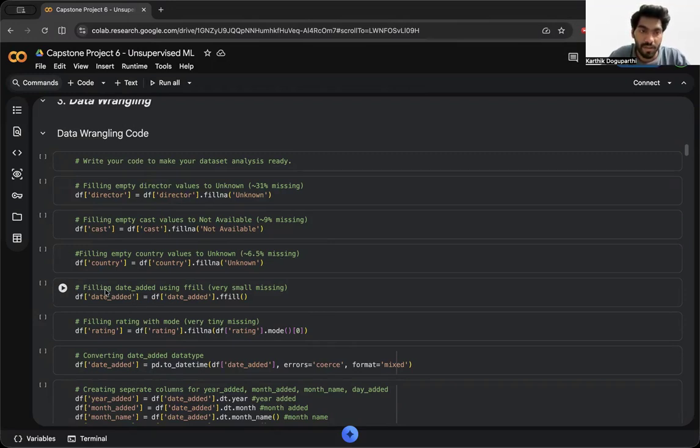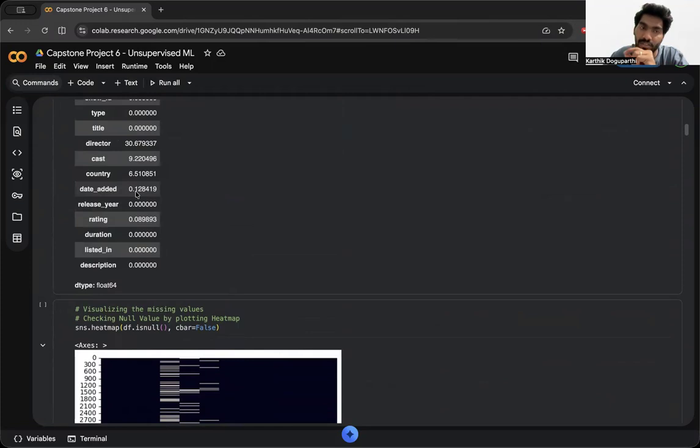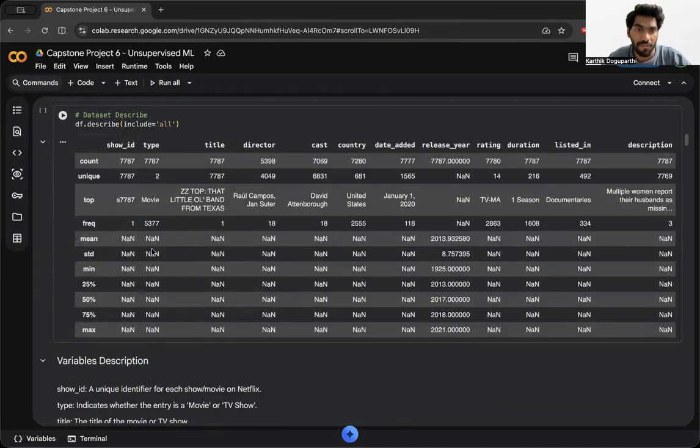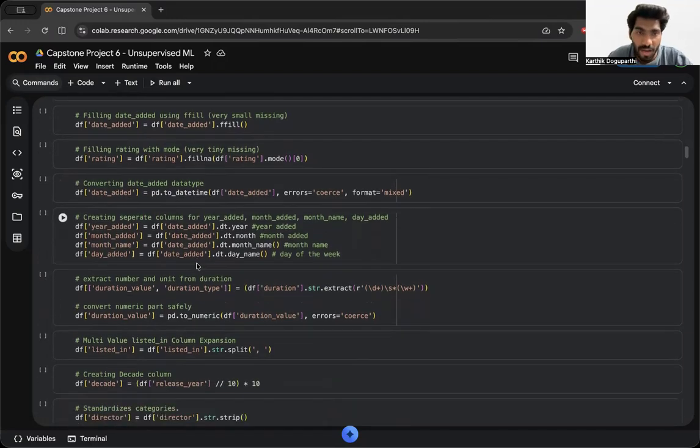I filled date added and rating columns using fill, because only a very small percentage is missing. As you can see, date added is only 0.1%, and rating is 0.08%. Those are very few values, so I've used fill to fill those remaining values. I've converted the date added column data type to datetime. I have also created a few separate columns to perform analysis. From the date added column, I've created year, month, and month name, and date added.